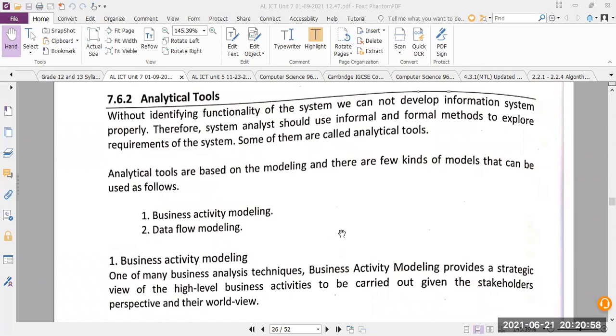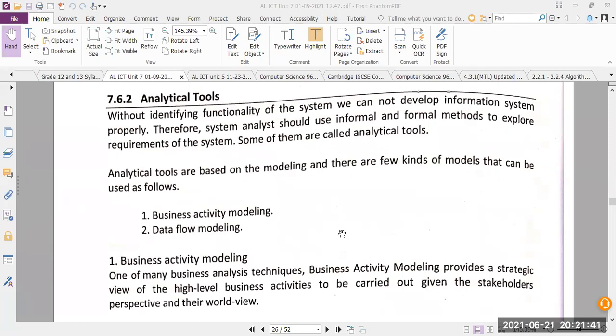And to get the requirements in another way, we use some tools called analytical tools. It's not a physical tool. It is actually a drawing or a model that we use to check whatever requirements we found out using these methods. There are certain requirements that we found out using interviews, observation, all those things.